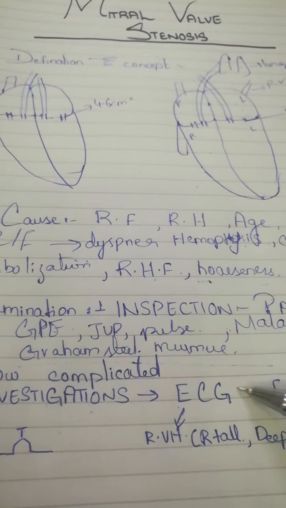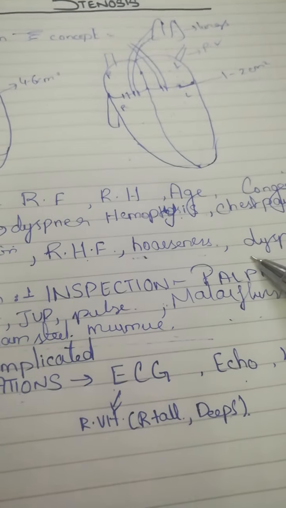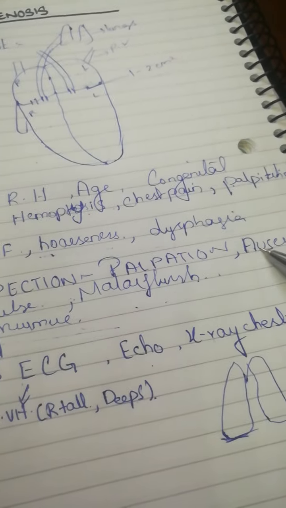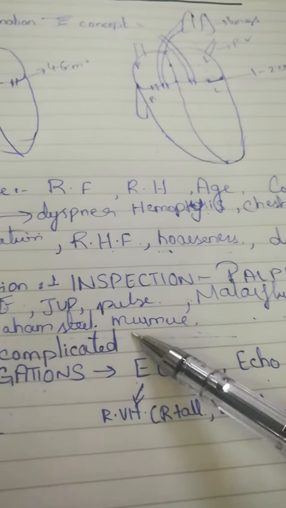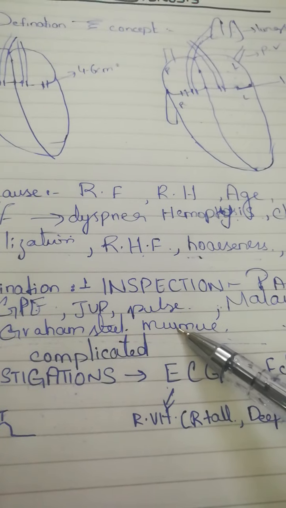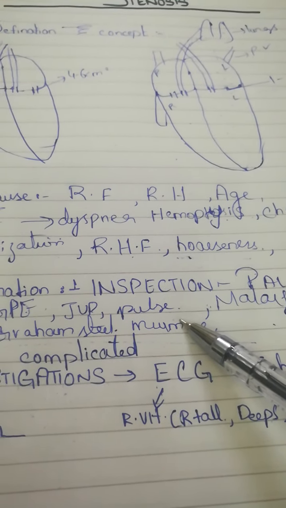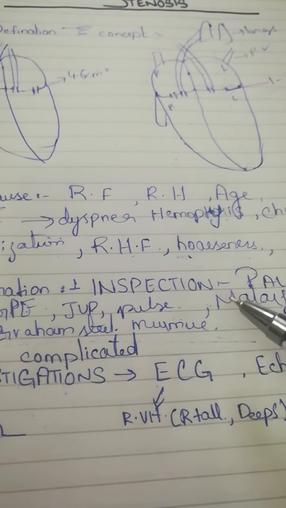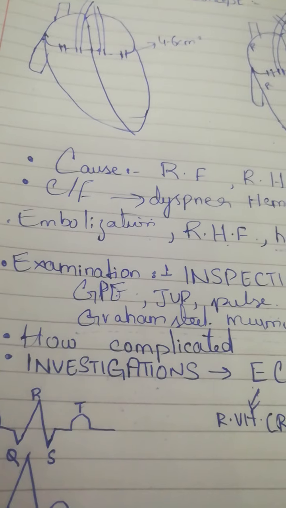If pulmonary hypertension develops, then in that case there will be three things: palpable P2, and on auscultation, we will find loud P2 and Graham Steell murmur. This is due to pulmonary hypertension. It means that the person is going towards severe MS and is developing complications. Then how can we tell that the mitral valve is complicated?